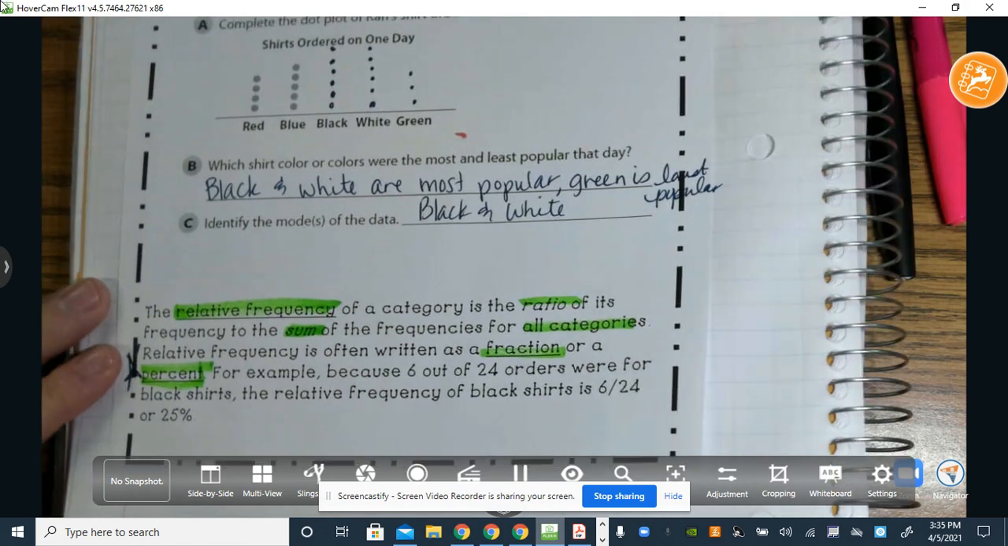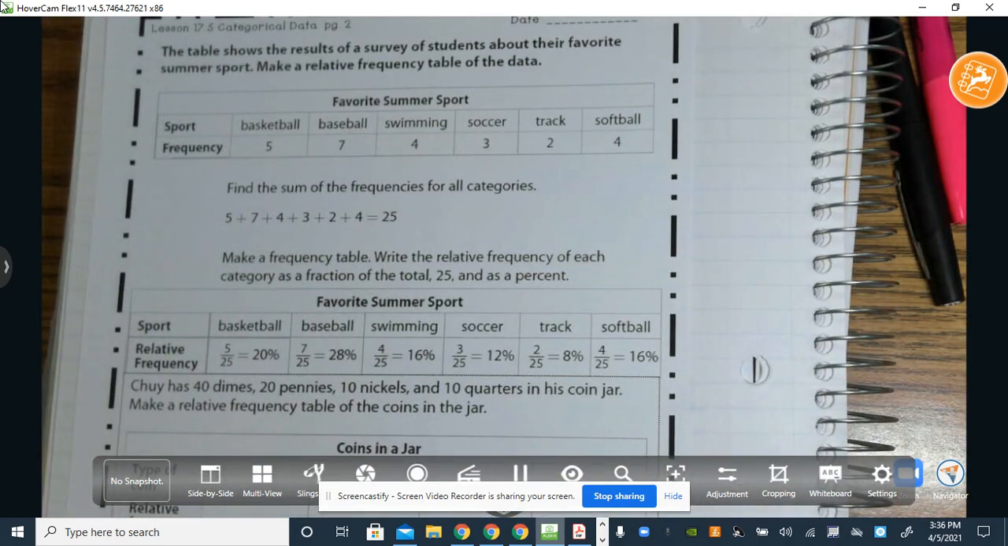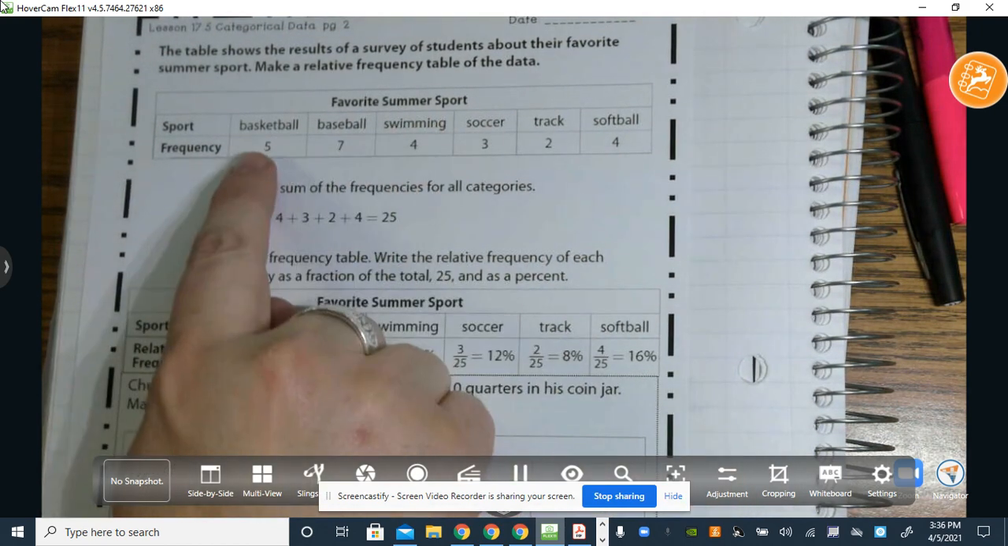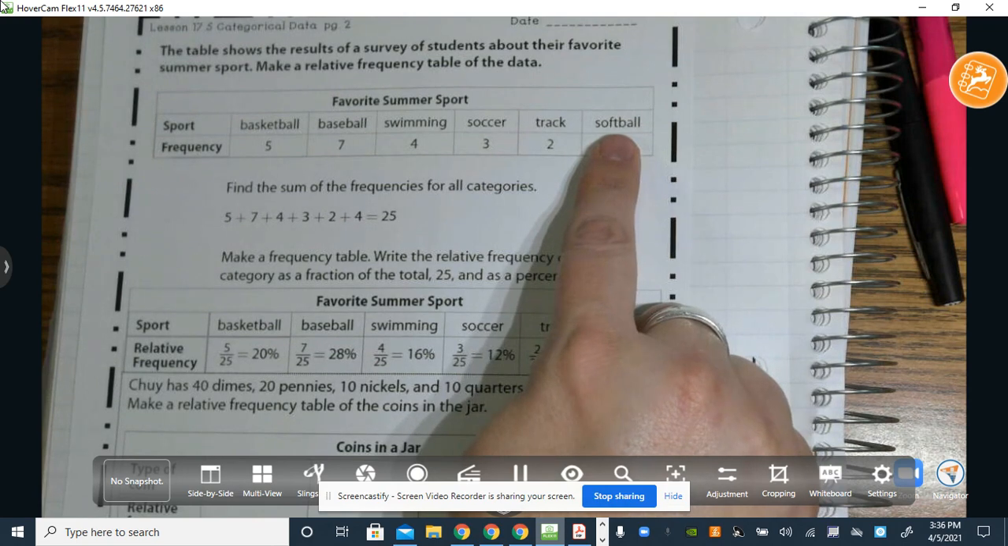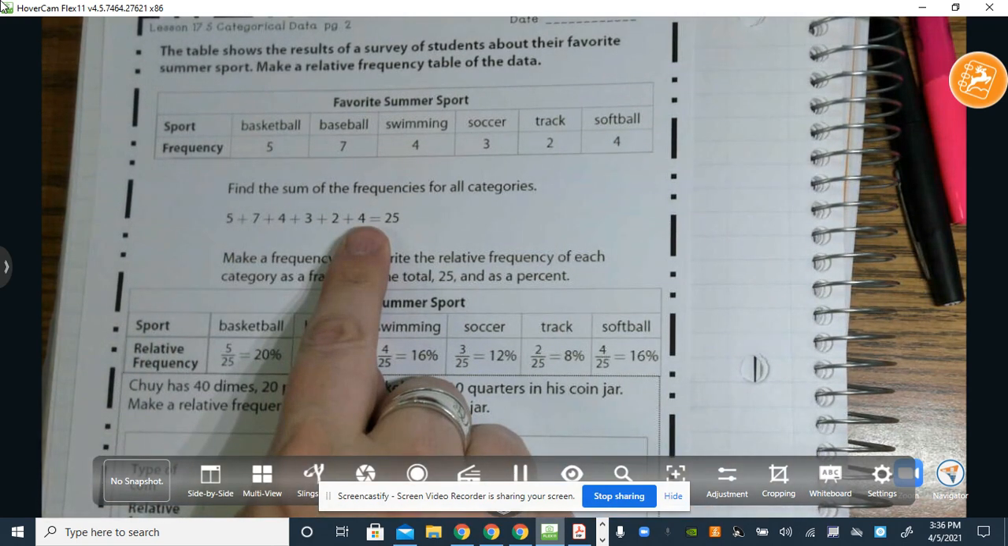All right. So let's turn this over. We're going to come back to this page. I'm going to show you what we did there. So we're going to create our frequency tables. So here the table shows the results of a survey of students about their favorite summer sports. Make a relative frequency table of the data. So here they took the information and they put it into the different categories. Then they added to figure out the total.